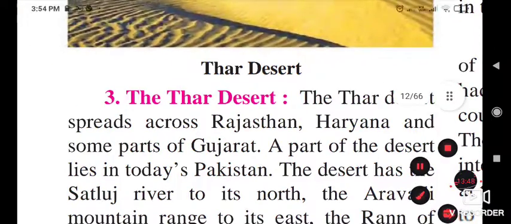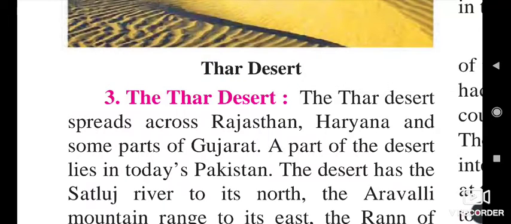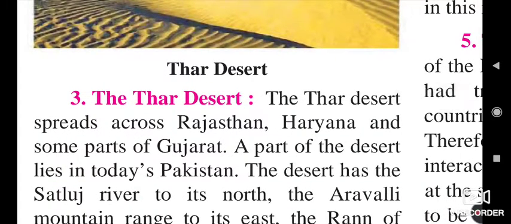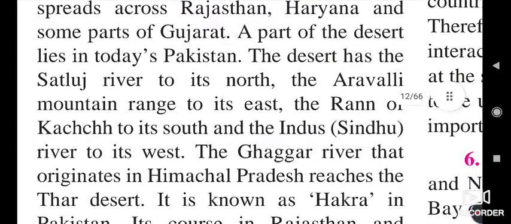The Thar Desert spreads across Rajasthan, Haryana and some part of Gujarat. A part of the desert lies in today's Pakistan. The desert has the Satluj river to its north, the Aravalli mountain ranges to its east, the Rann of Kutch to its south and the Indus river to its west.